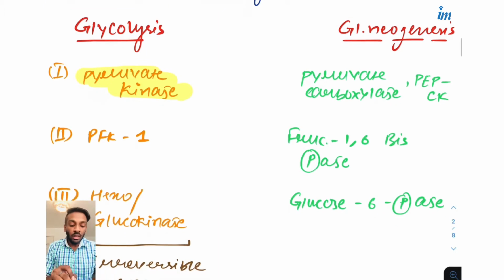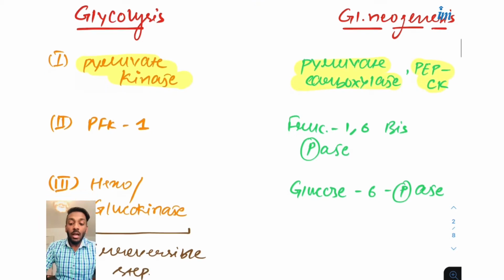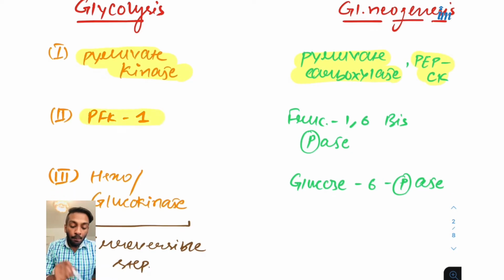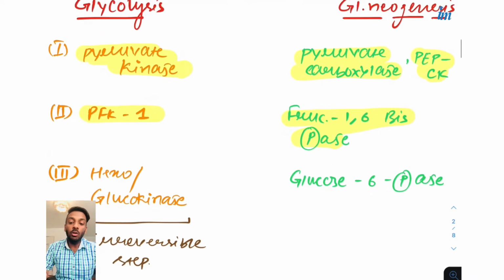In glycolysis we use pyruvate kinase. In gluconeogenesis, to reverse this enzyme's reaction, we will use 2 enzymes: one is pyruvate carboxylase and the other is PepCK. To remind you, PepCK in glycolysis was PepCK1 and here we are using PepCK2. Then, in place of PFK1, we will use fructose 1,6-bisphosphatase in gluconeogenesis.